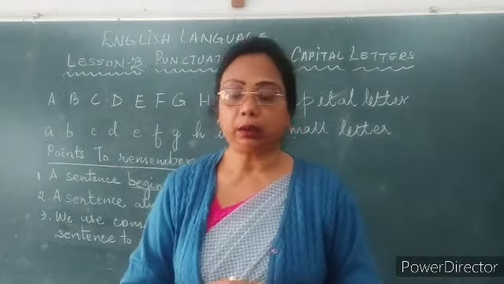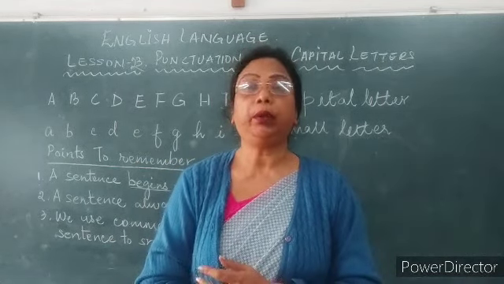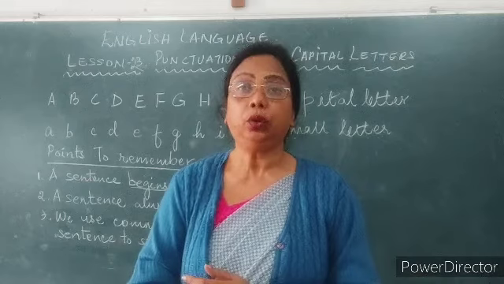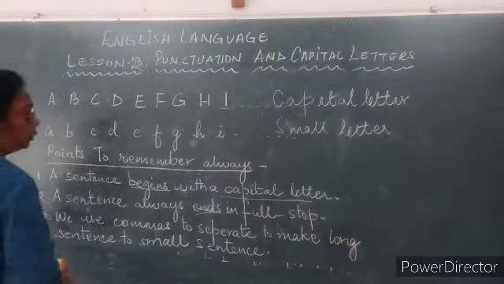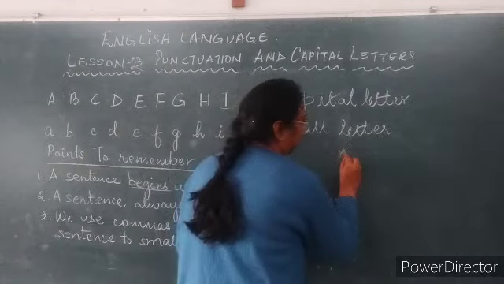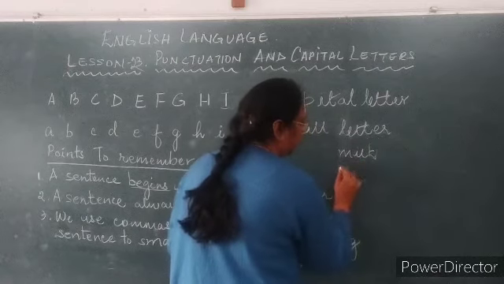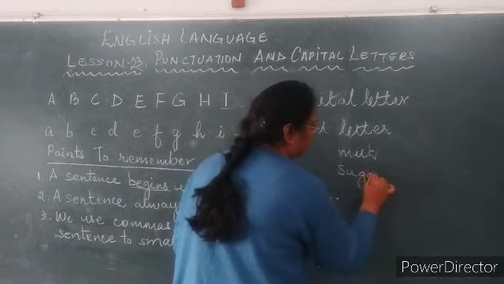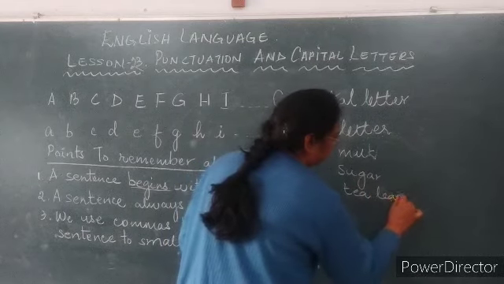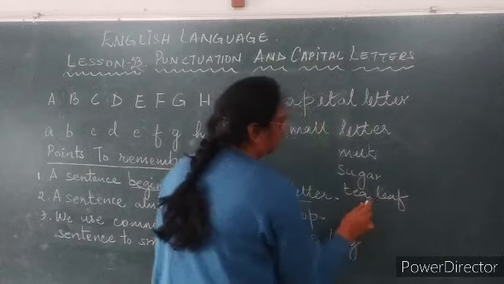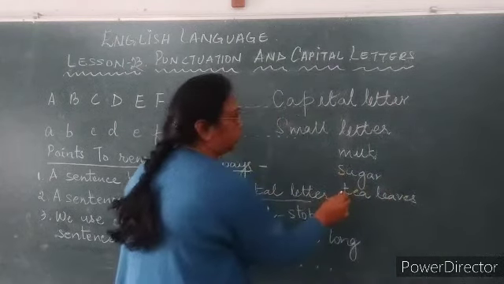What do you require when you make tea? What are the things which we use? That is milk, sugar, tea leaves.